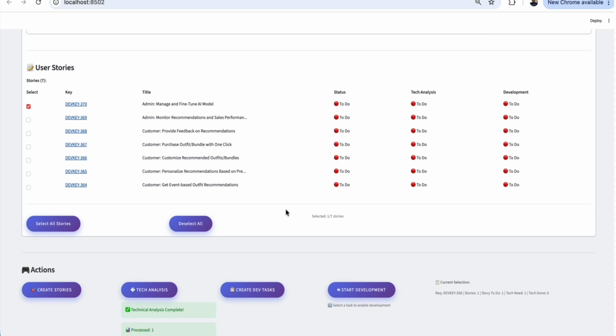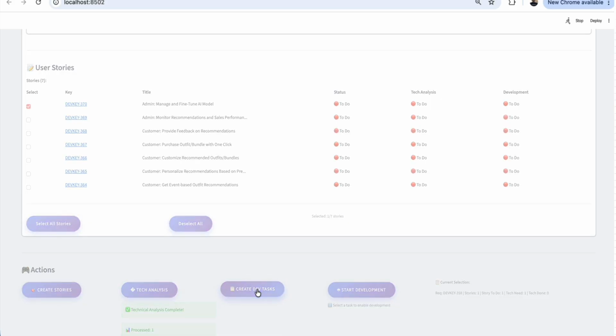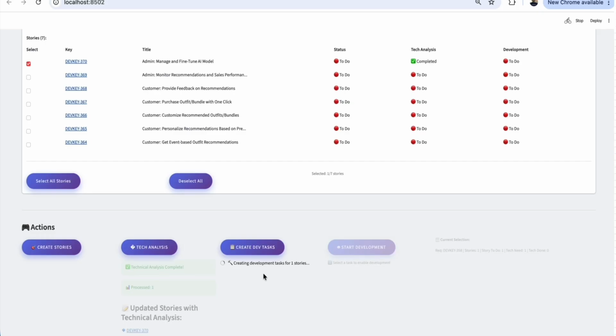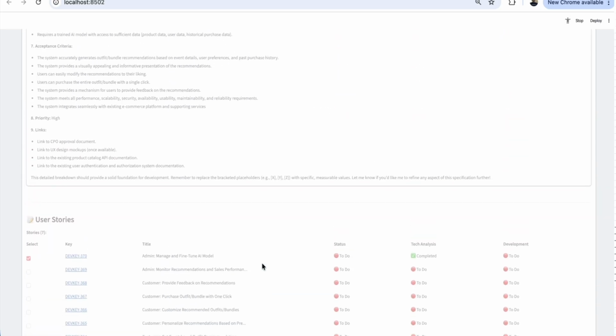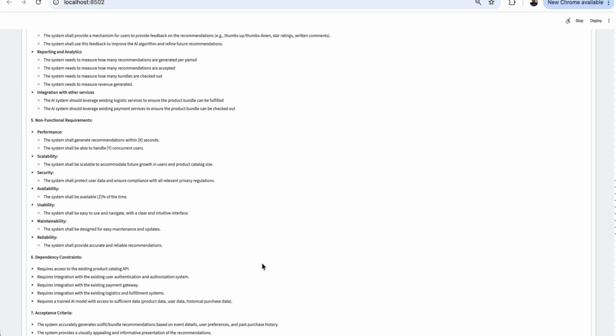So you can create the story, link the story, and you can say, yes, I want to create the tasks. You can click the button. Now it will start creating the tasks for you. All these are tech tasks. You can even tell the dev agent or tech agent to please create the plan for you. It will even create a plan, saying which task has to be done first, which can be done in parallel, how many hours you need. It can give you all the details for your story planning.